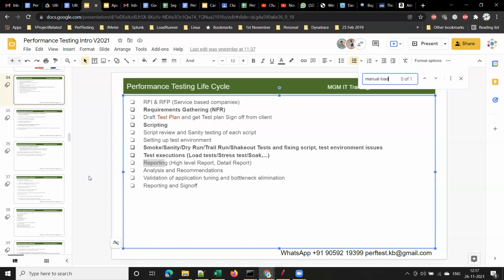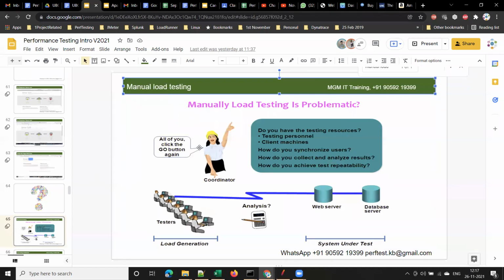Let me show you that. Suppose you want to test an application with 50,000 users or 1 lakh users. You cannot engage 50,000 or 1 lakh testers, and you cannot engage that many machines either. Yes or no? So we will create a script for each business flow, and we will run those scripts on the application. We can do functional testing manually, but we cannot do performance testing with 50,000 or 1 lakh users manually. That's why we will develop scripts for each of the critical business flows and run them on the application.